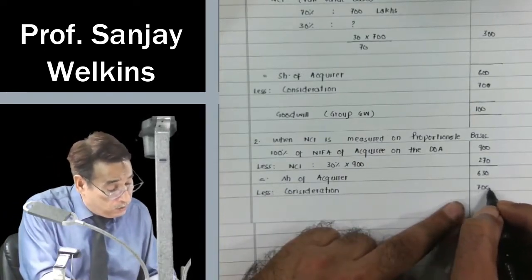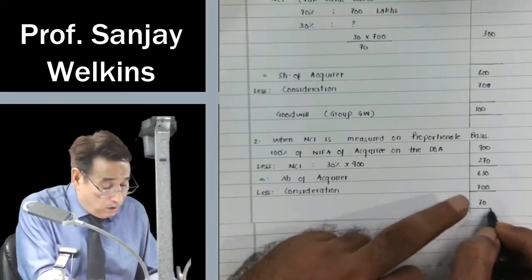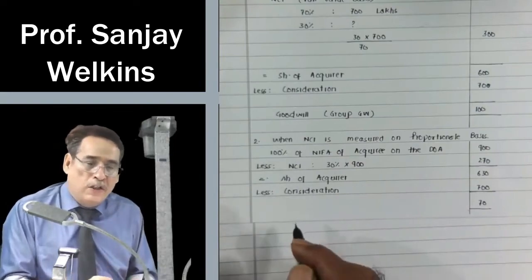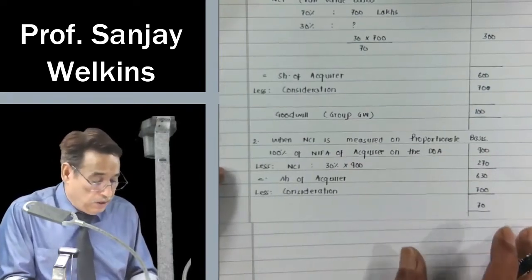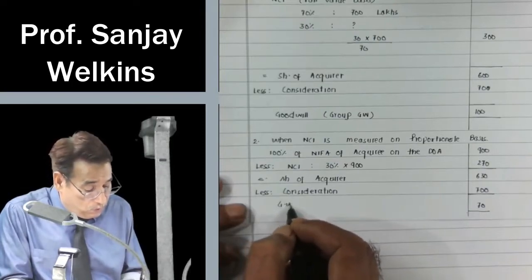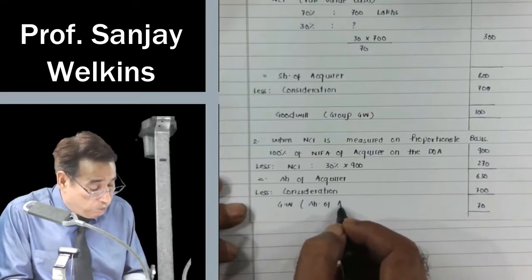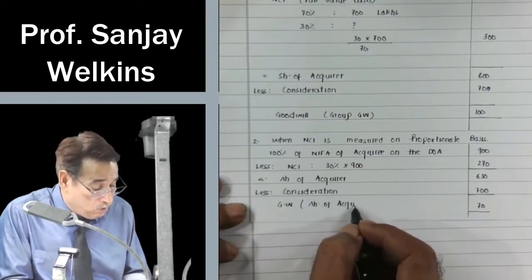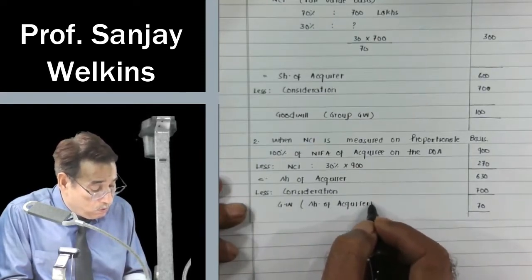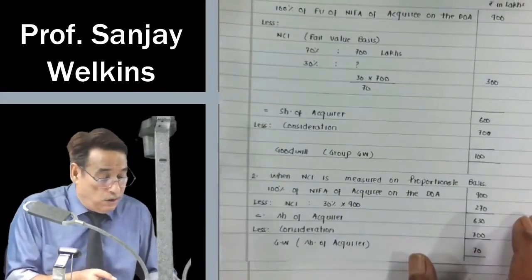So I will get goodwill again. This goodwill will also be represented in the consolidated financial statement. But this goodwill reflects share of acquirer only. Is it clear to you or not?